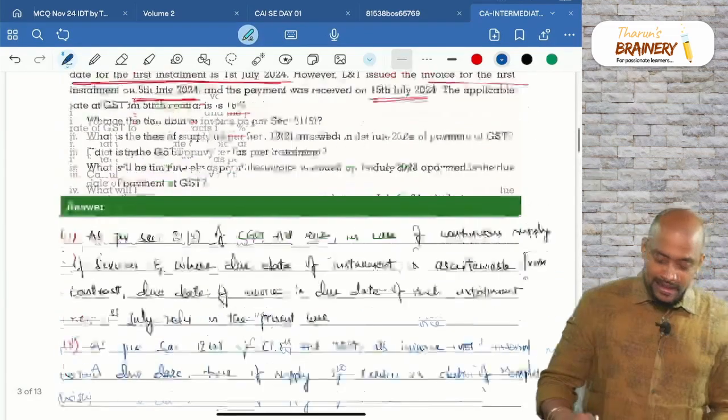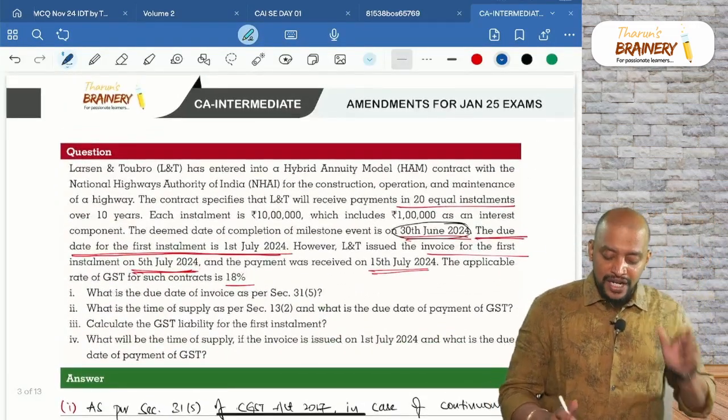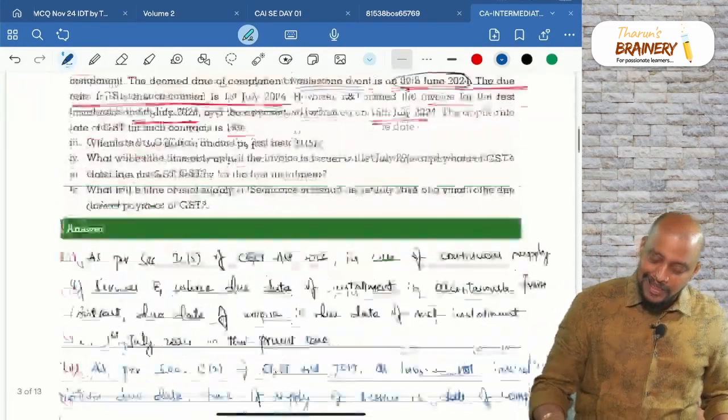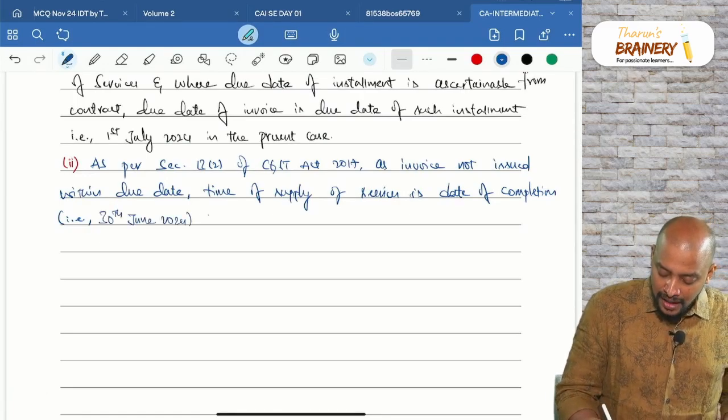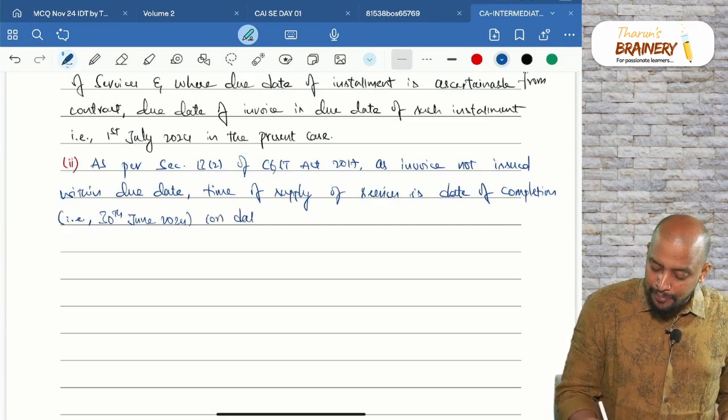When the milestone event is completed, 30th June 2024, or date of payment received.